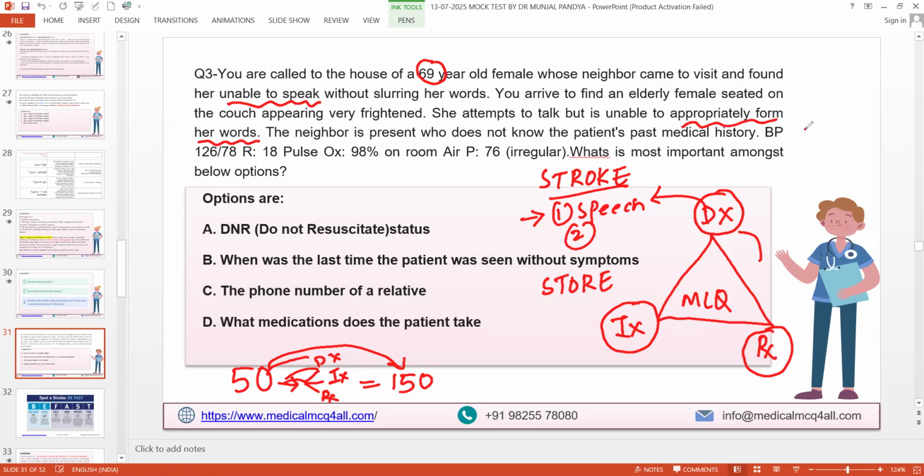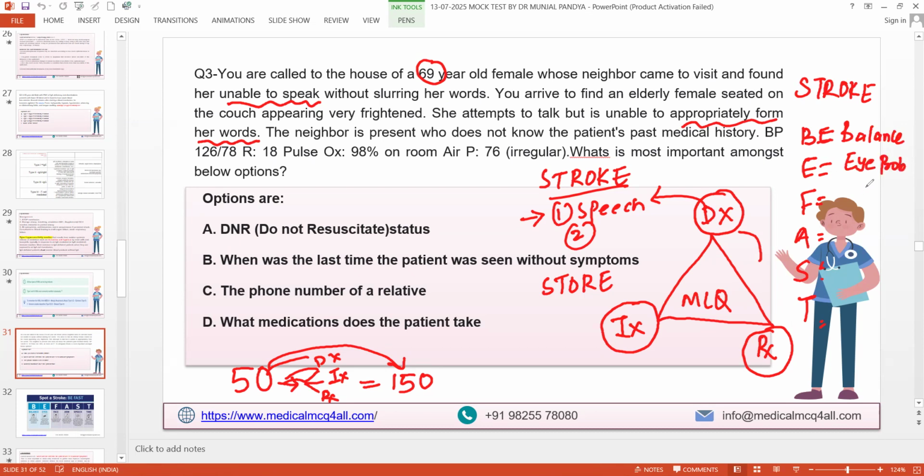Can anyone tell me the full form of BE FAST in stroke? Facial drooping. I want to know all six things for BE FAST. B for balance. E for eye changes, vision problem, eye problem, you can say.